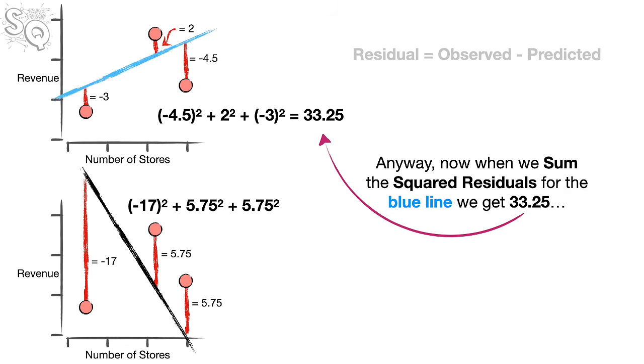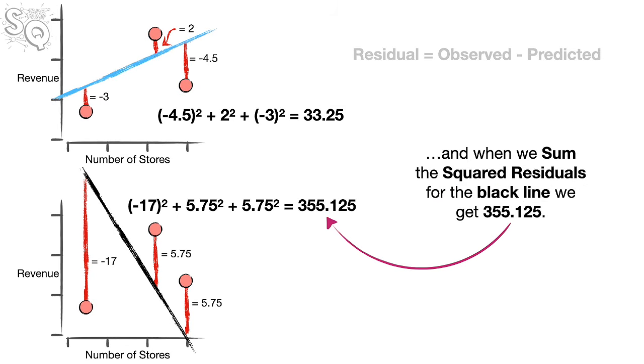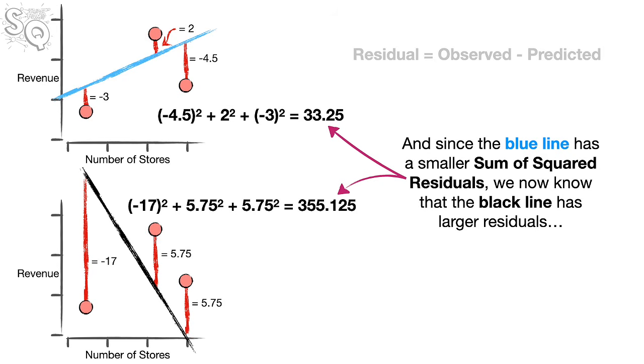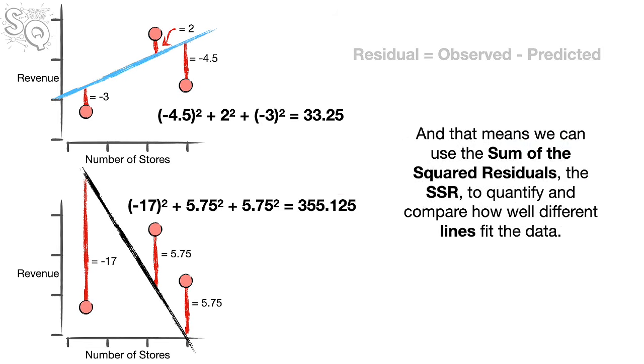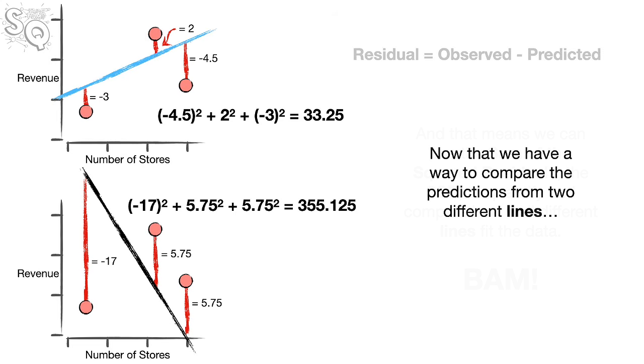Anyway, now when we sum the squared residuals for the blue line, we get 33.25, and when we sum the squared residuals for the black line, we get 355.125. And since the blue line has a smaller sum of squared residuals, we now know that the black line has larger residuals, and thus the blue line makes better predictions than the black line. And that means we can use the sum of the squared residuals, the SSR, to quantify and compare how well different lines fit the data. Bam!